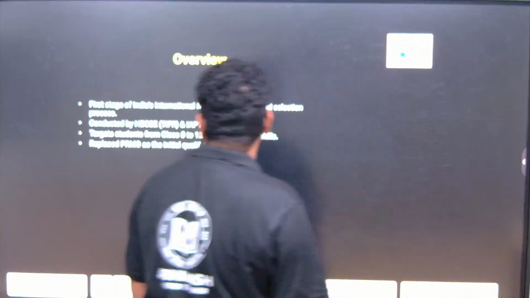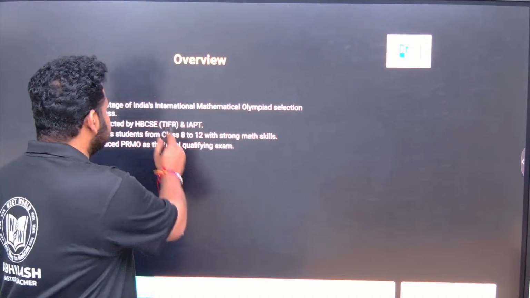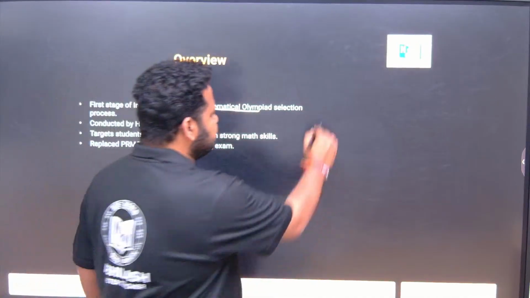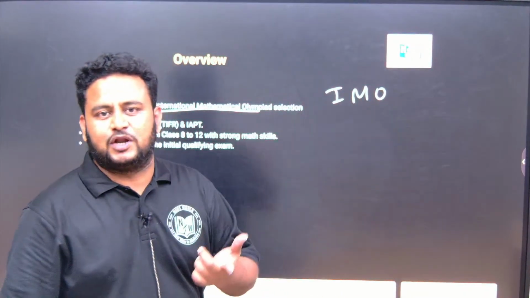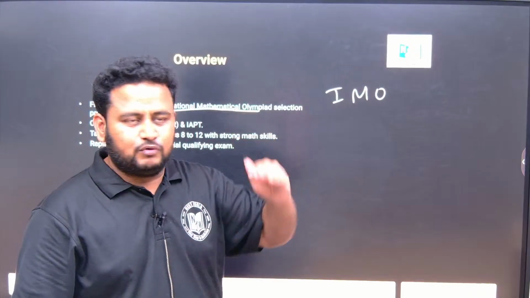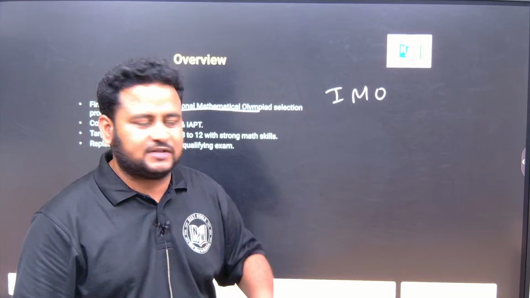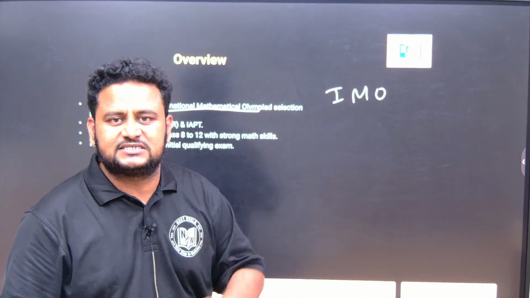First of all, we have to understand what this exam is all about. It is the first stage of the International Maths Olympiad. There is a very prestigious exam that we call IMO. IMO is the pinnacle of Maths Olympiad, the mountain, the Everest, the peak of the Maths Olympiad exams, which we call the International Maths Olympiad. For that, the first stage is IOQM.